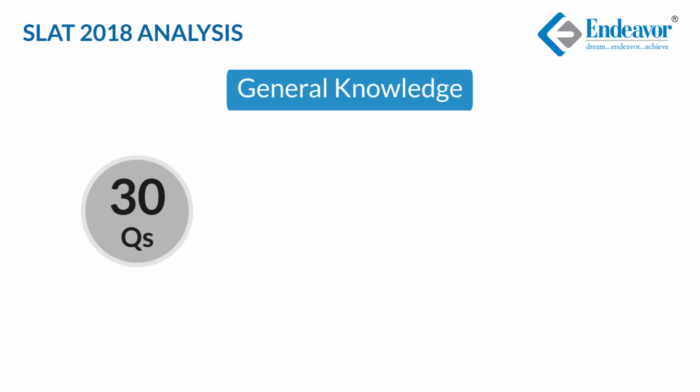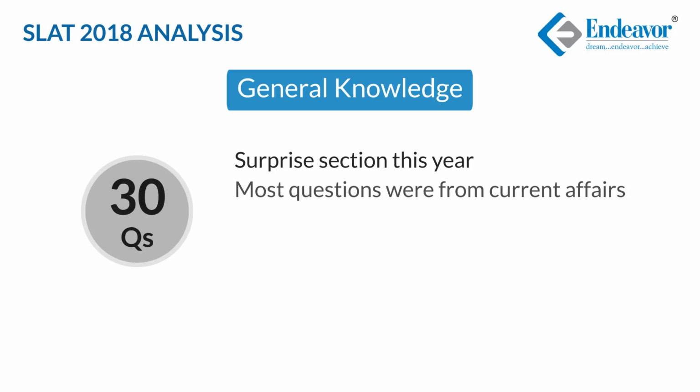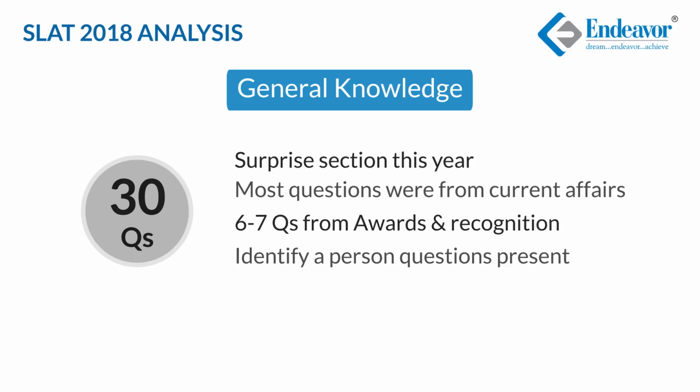This section had a total of 30 questions. This year, the section of GK had a lot of surprises for the aspirants. Unlike last year, where half of the questions were based on current affairs, this year, almost all the questions were based on current affairs. Unlike last year, where there was no question from the major awards category, this year, there were 6 to 7 questions based on awards and prizes, which included Arjuna Award, Padma Vibhushan, Crystal Award, Pulitzer Prize, Wilson Prize, etc. Aspirants were also asked to identify a person in the given photograph.